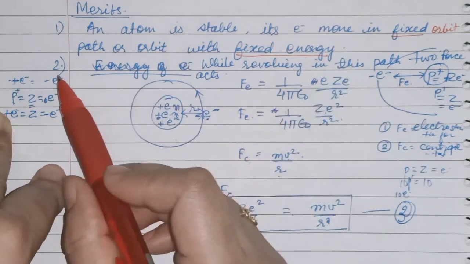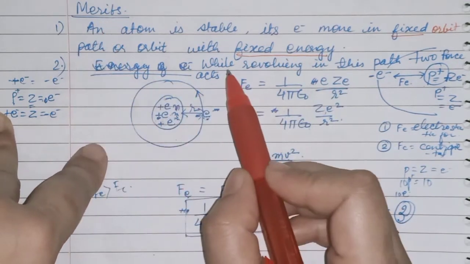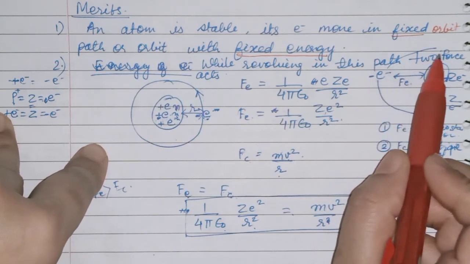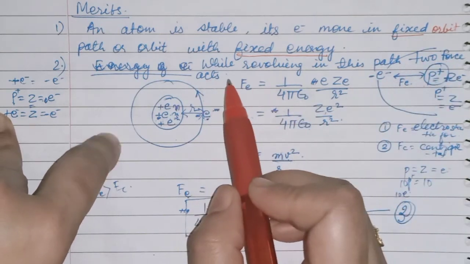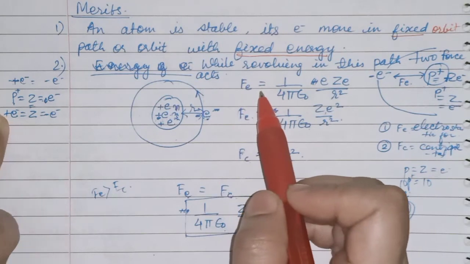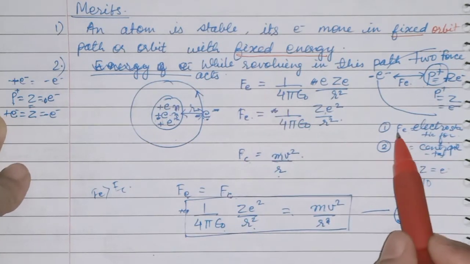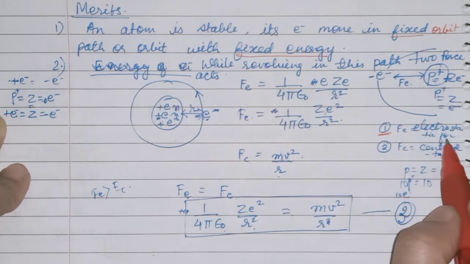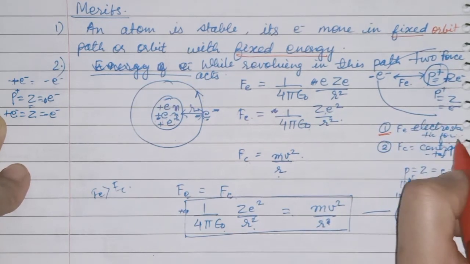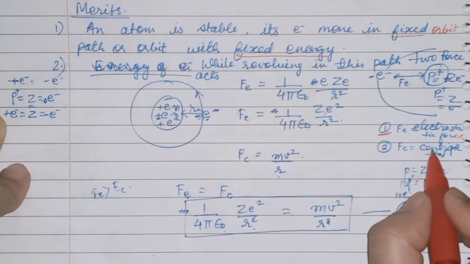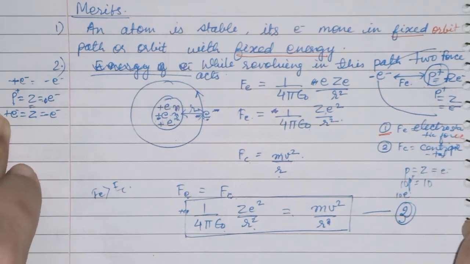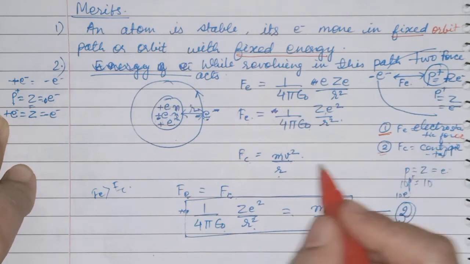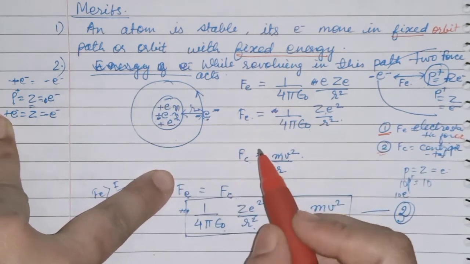Now the second merit is that while revolving in the path, that is the orbit, two forces act, that is centripetal force and electrostatic force. See here, the two forces are, first, electrostatic force, and second, centripetal force. Now see how they are acting.